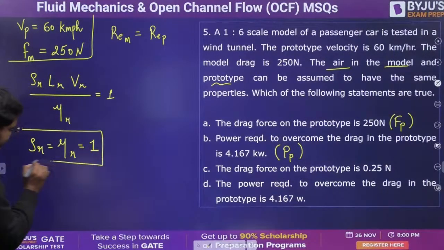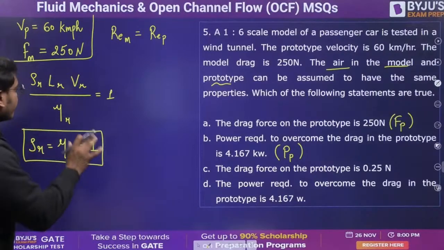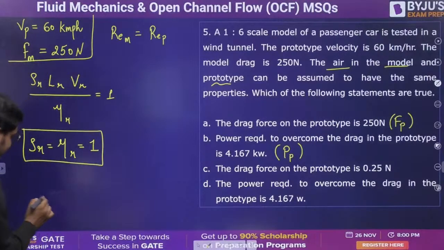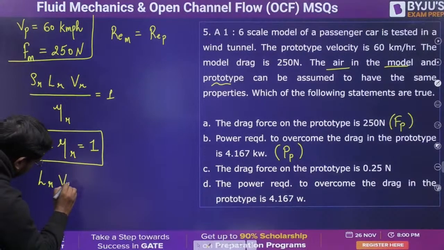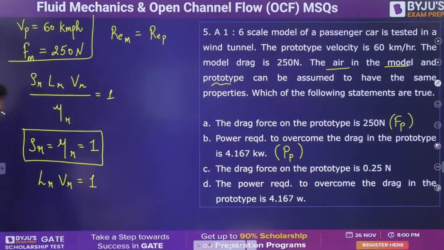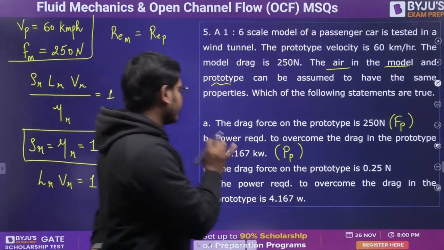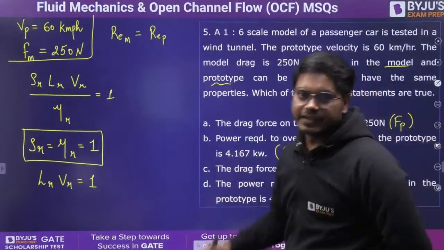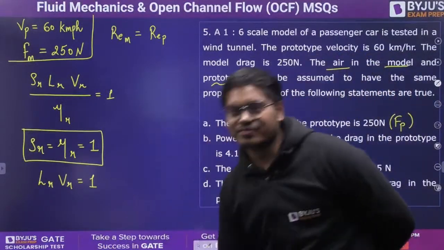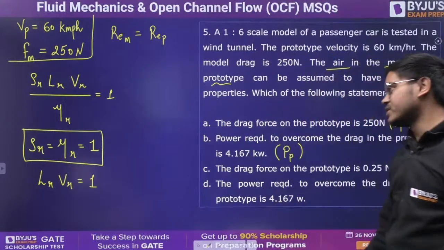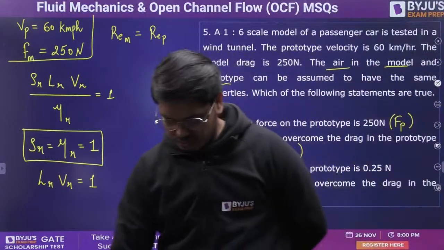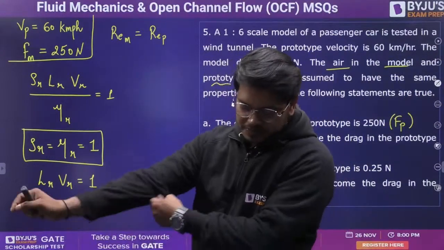I hope it is very clear why it is 1. You are left with L R V R equals 1. Now from here you can find out the value. Quickly please try to answer. Everyone, I am waiting. 21 minutes are already gone. There are some questions which will take time, and some which will be solved very easily, so do not worry about that. Please try to answer.